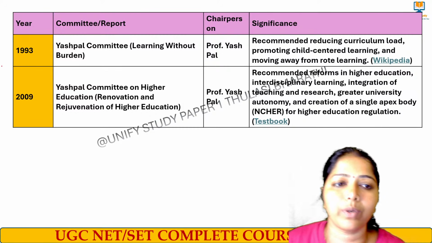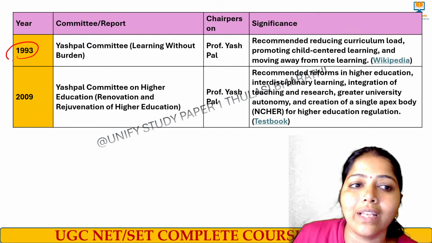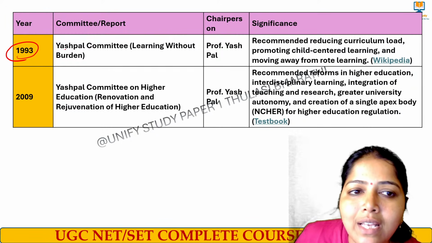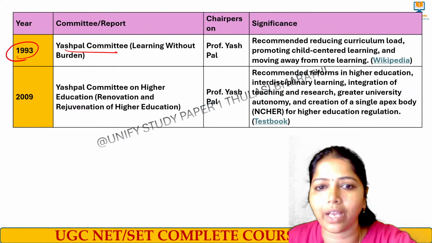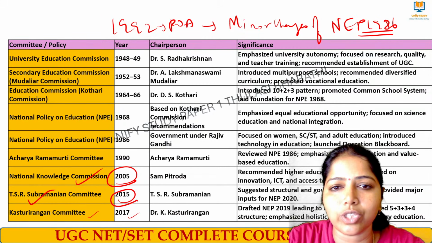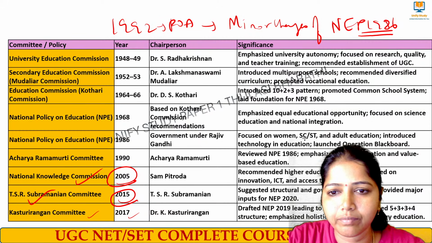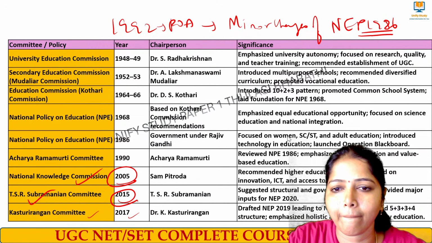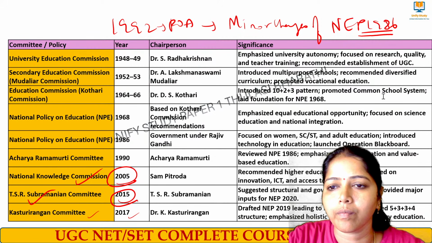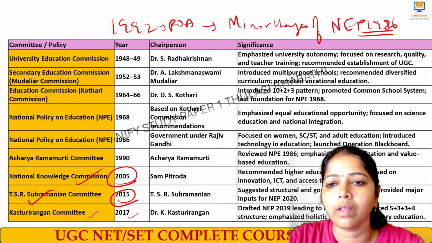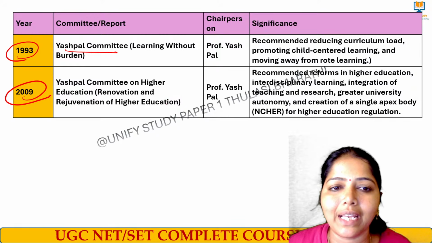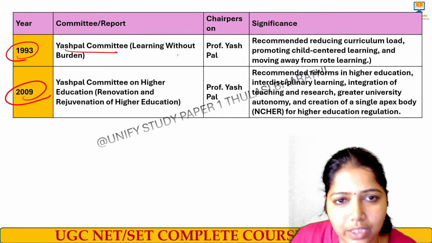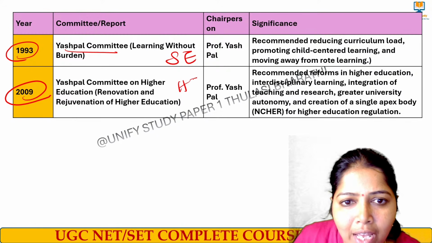And next, very important, we had two committees under the same name, the Yashpal Committee. The Yashpal Committee in 1993 worked for school education. The 2009 Yashpal Committee worked for higher education.